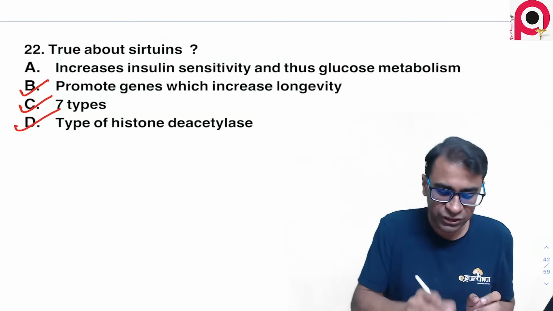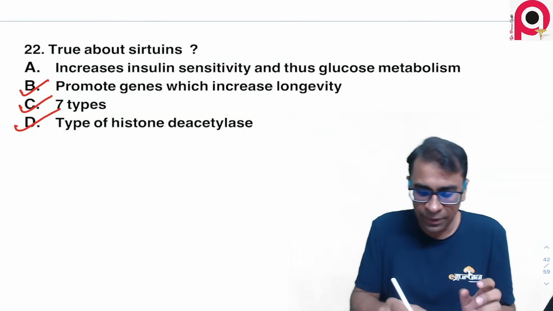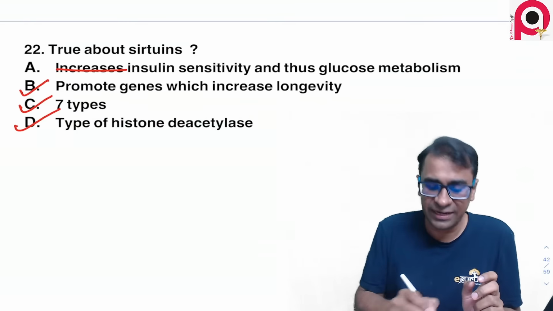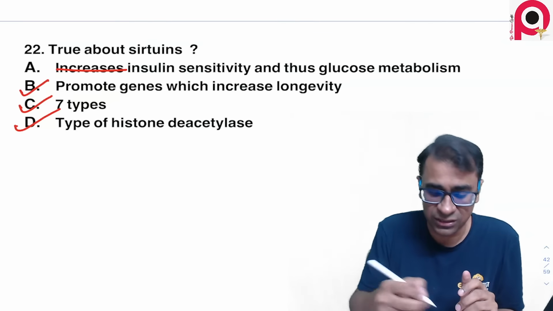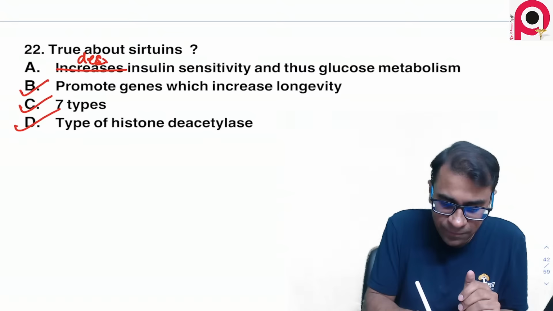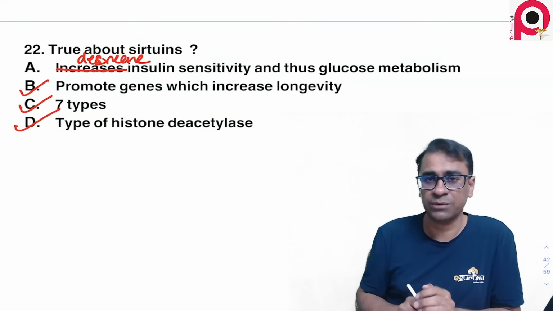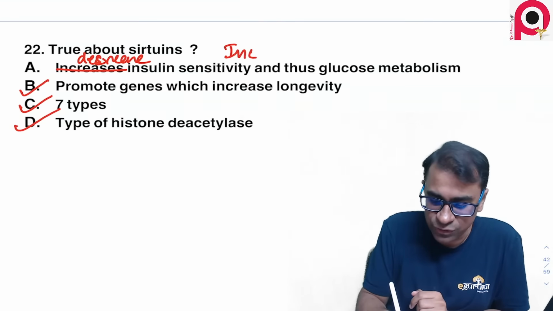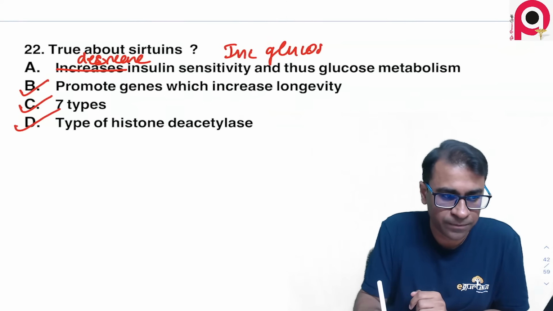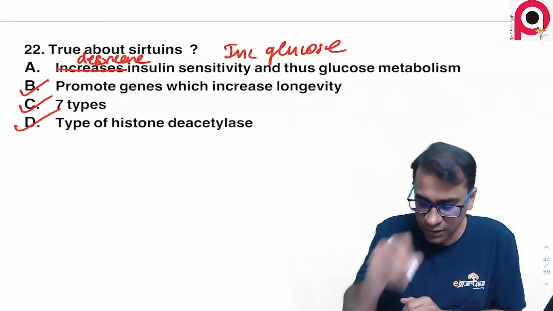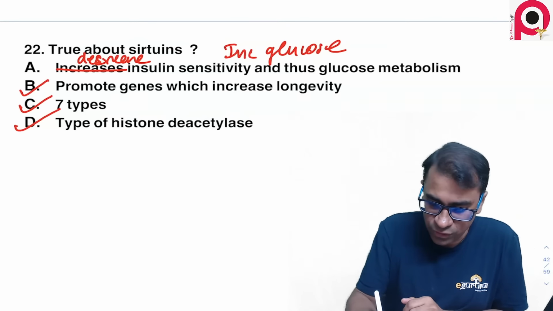It's a type of histone deacetylase, but it does not increase insulin sensitivity. It actually increases insulin resistance. So it decreases insulin sensitivity and therefore will decrease glucose metabolism. In fact, it will increase the glucose.